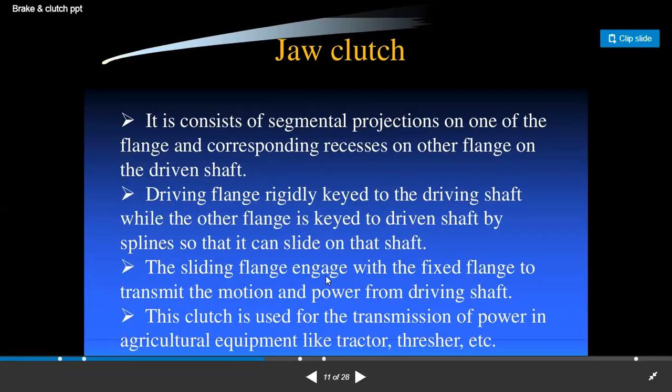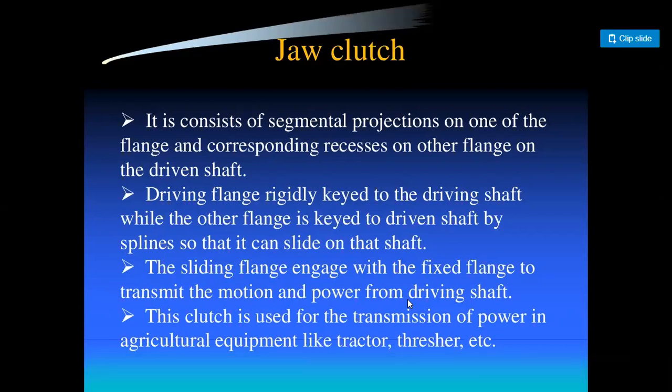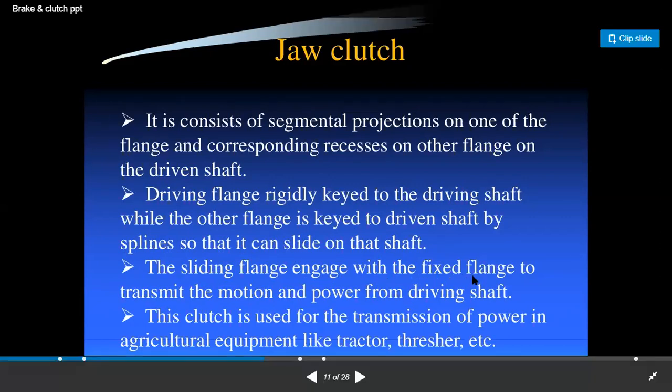The sliding flange engages with the fixed flange to transmit the motion and power from the driving shaft. So during this engagement, motion and power are transmitted from the driving shaft to the driven shaft.